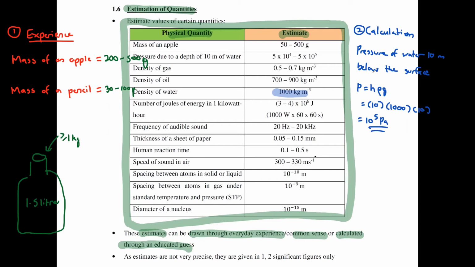Now, for the next example, what if you were asked to estimate the volume of a person's head? In cases like this, you could assume that the person's head can be contained inside a box whose dimension is 20 centimeter, 25 centimeter, and 25 centimeter. So the volume of the person's head would be roughly 20 by 25 by 25 centimeter cube.